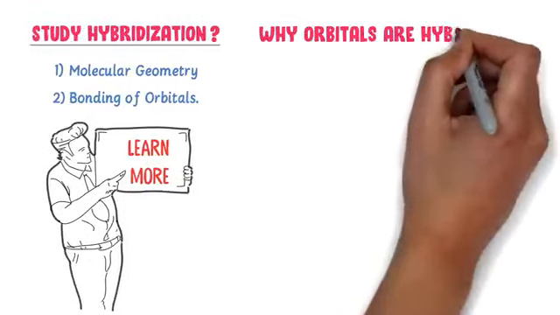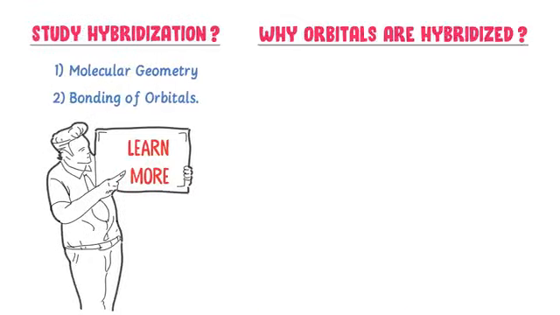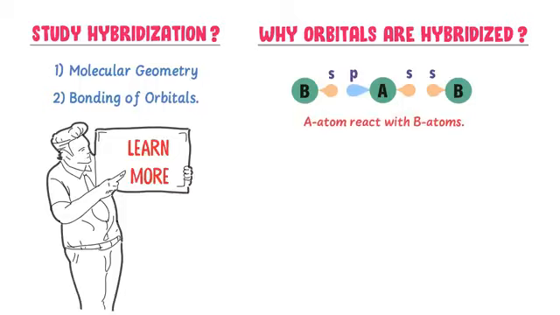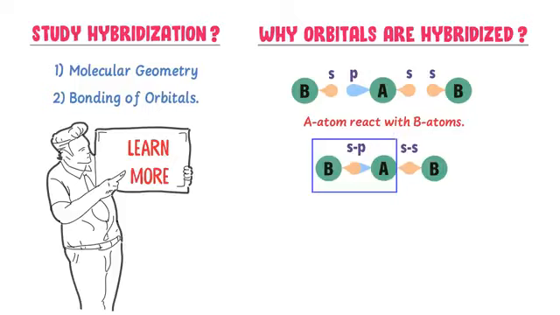Secondly, why are atomic orbitals hybridized, or why does hybridization take place? Well, there are different theories which explain this concept, but I am going to explain it very easily. Consider two types of atoms, A atom and B atom. Let A atom have two orbitals, s orbital and p orbital, while B atom has only one orbital, an s orbital. Now let A atom react with two atoms of B to form a molecule. We can see that there is an s-s bond between A atom and B atom, while here is an s-p bond between A atom and B atom.